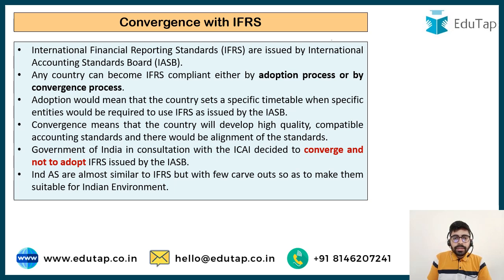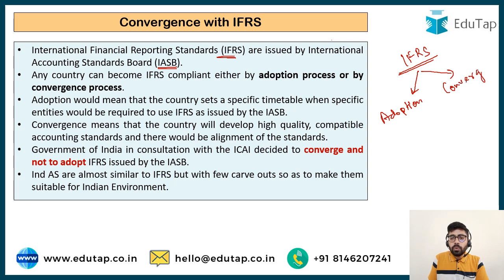Now these international financial reporting standards, as already explained to you, are issued by the International Accounting Standards Board. These international standards are followed by multinational companies worldwide. Any country can also adopt these IFRS. There are two options for it. One word we use here is adoption, and the second word we use is convergence. So there are two ways for following the IFRS: adoption and convergence.